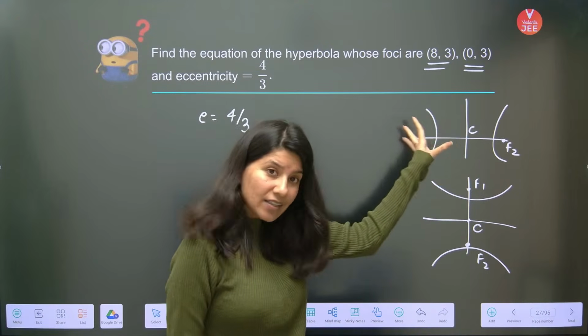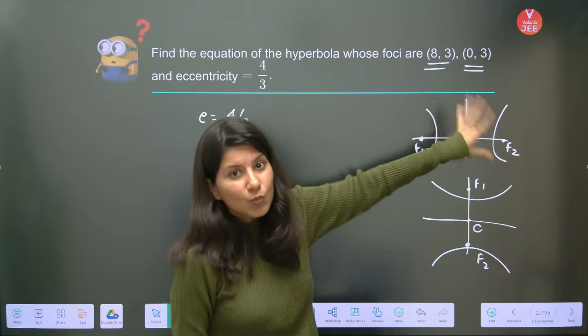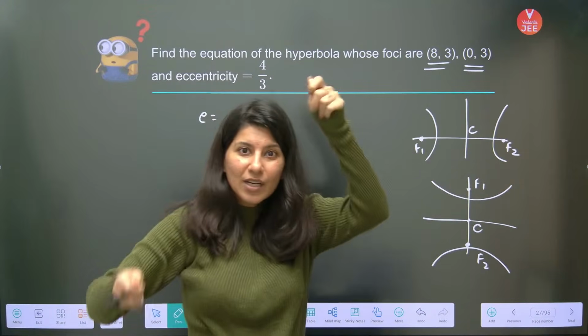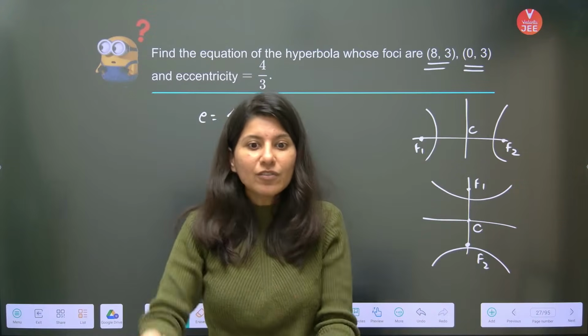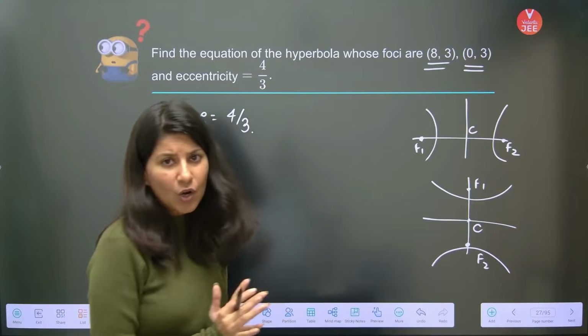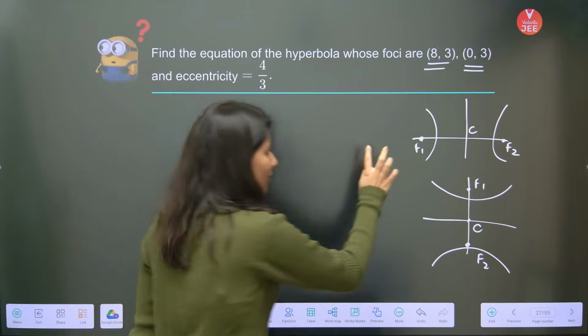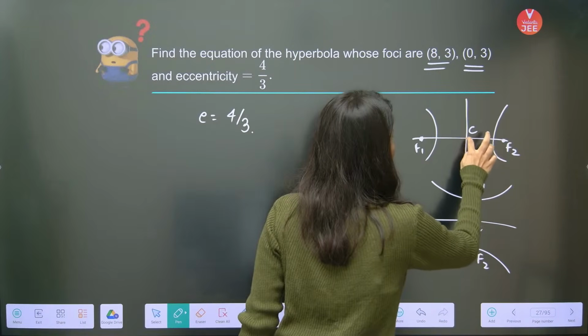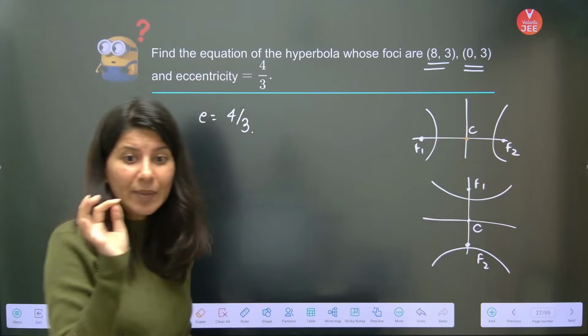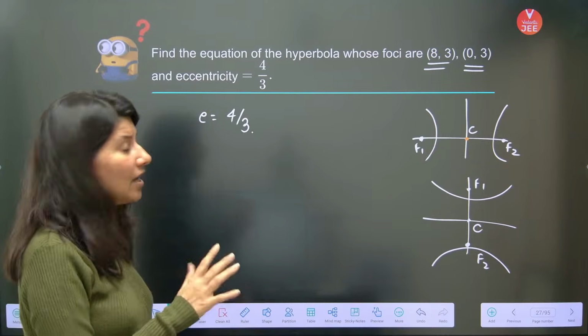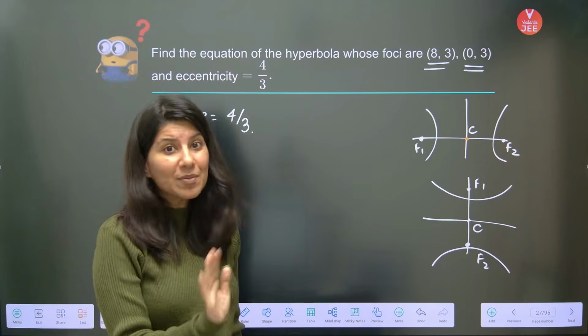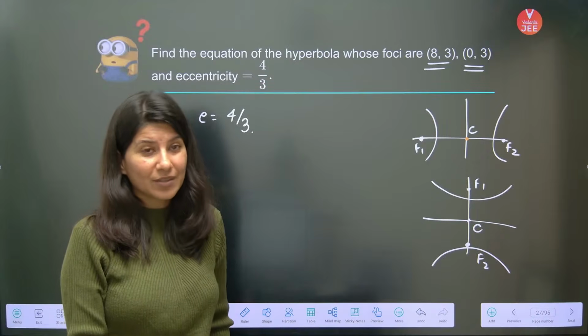Whether you tilt, move, rotate or shift the hyperbola, the shape will not change. So the midpoint of both the foci will give you the center. No, Dinesh, the center of a hyperbola is not always the origin.